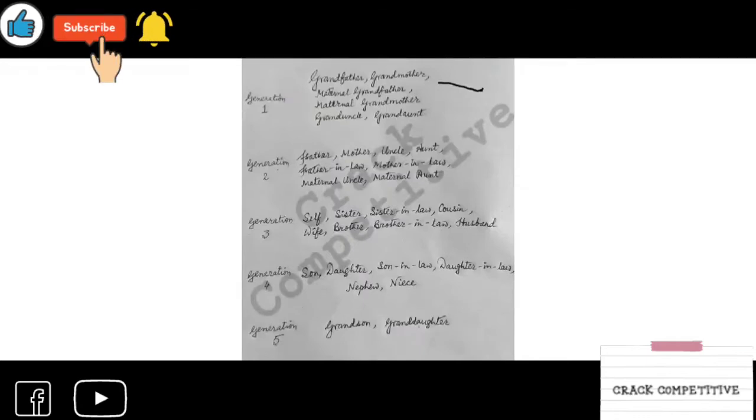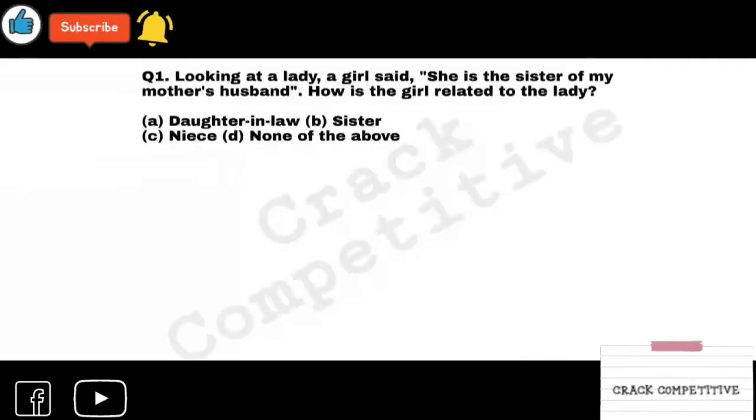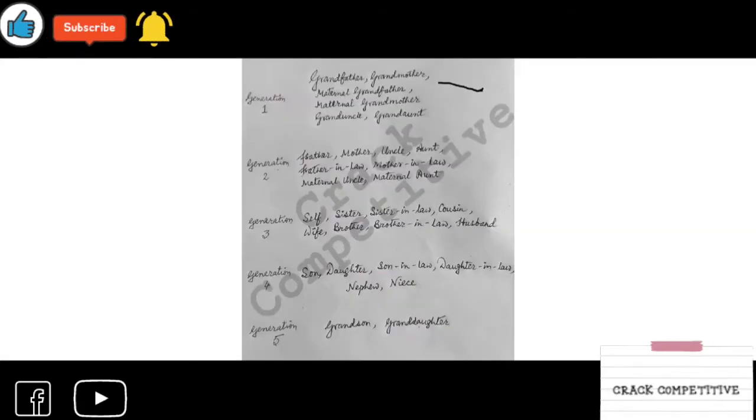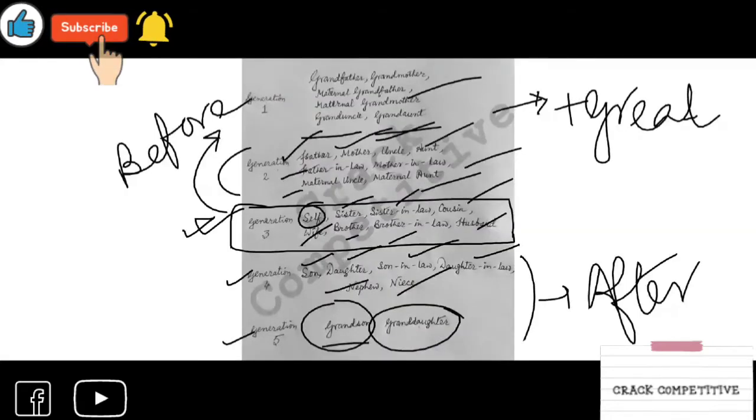So now we are moving towards questions. Before questions, I am showing you some basic symbols which are needed. It is not descriptive. It is of symbols.